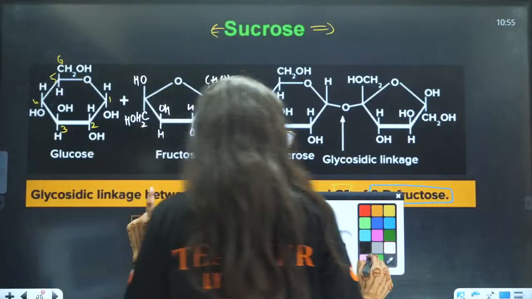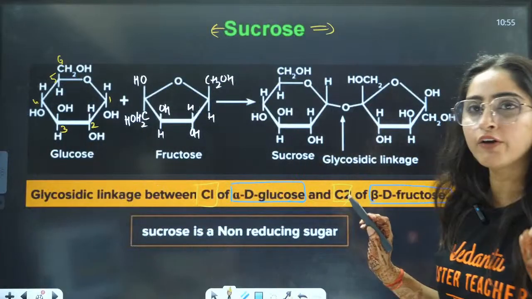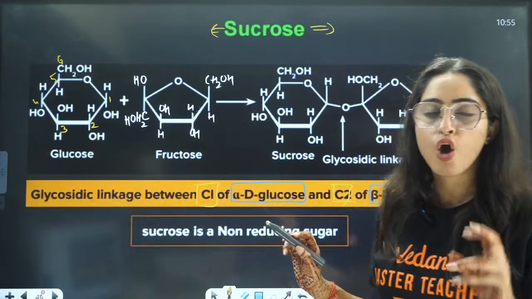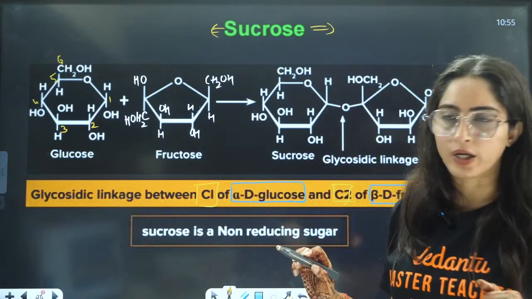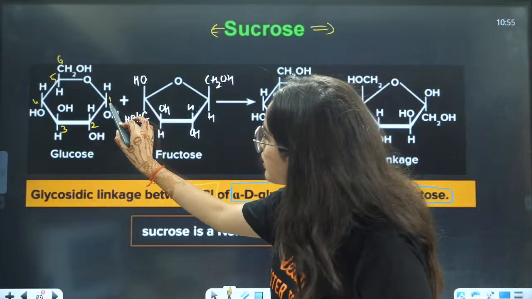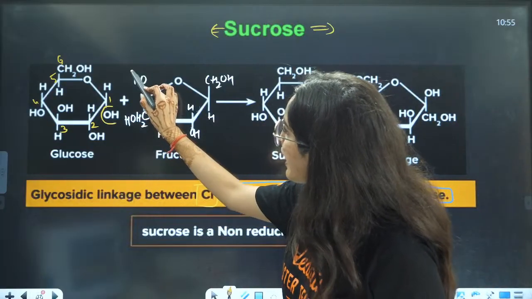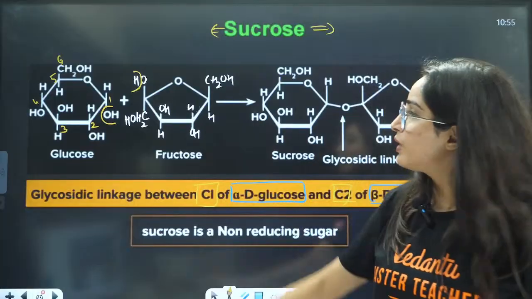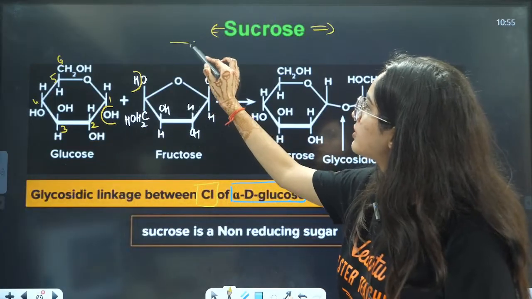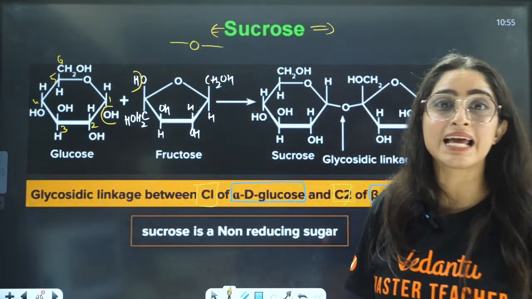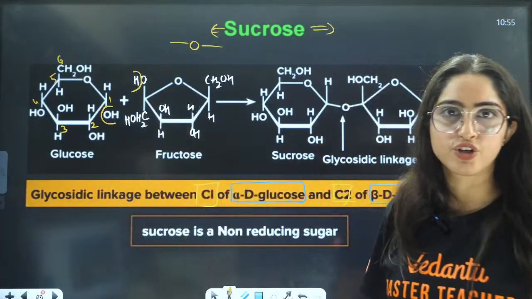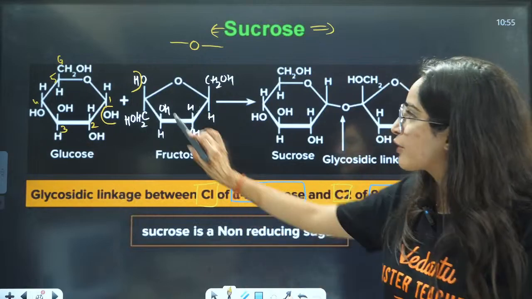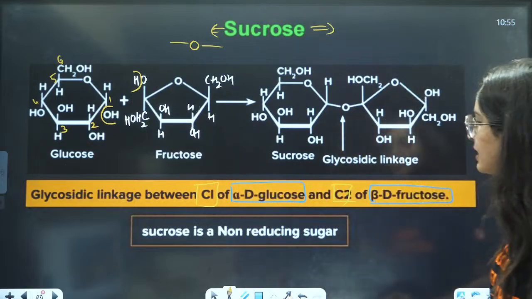Now, you are eliminating water from here, right? Water is eliminated from 2 OH groups, you need to eliminate water. Now here OH will be eliminated, here H will be eliminated, and you will have a linkage of this thing. You will have a glycosidic linkage here, right? This is the glycosidic linkage that you will form here.